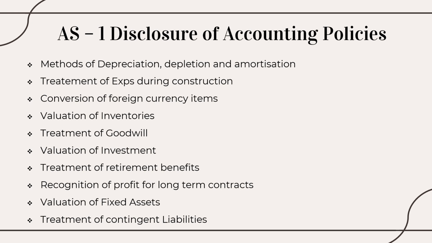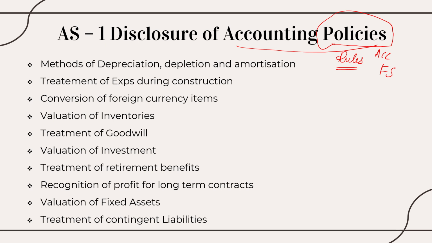AS1, disclosure of accounting policy. So what is an accounting policy actually? Accounting policies are nothing but a set of rules that an accountant should follow while preparing the financial statements for the company, right? So before preparing the financial statements, the accountant should ensure that he has followed all the policies that are relevant for his company. So it is basically a set of rules that the accountant or any other managerial person should follow while preparing the financial statements or the books of accounts, right?